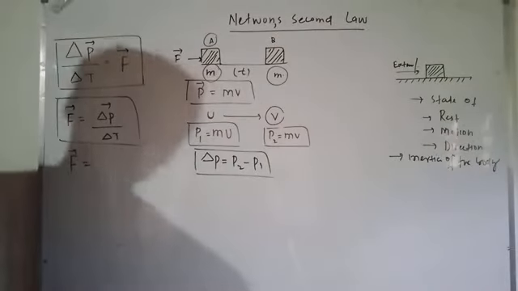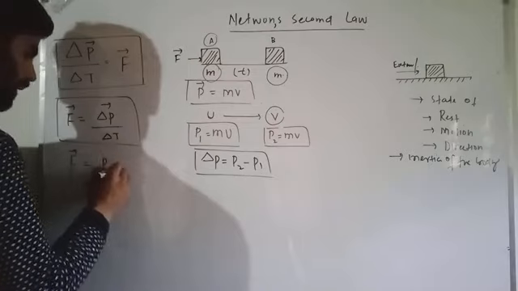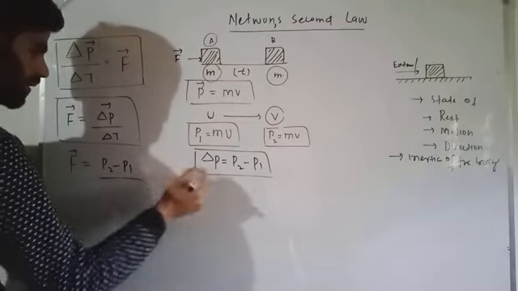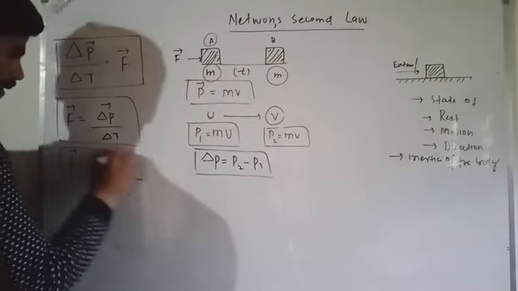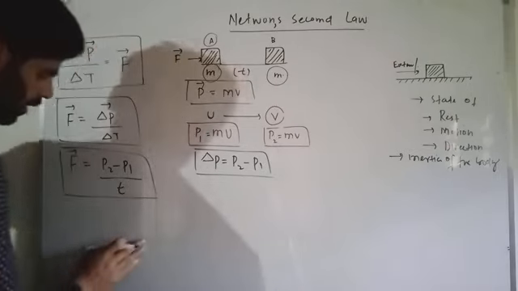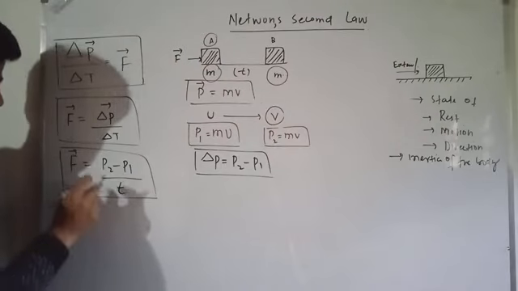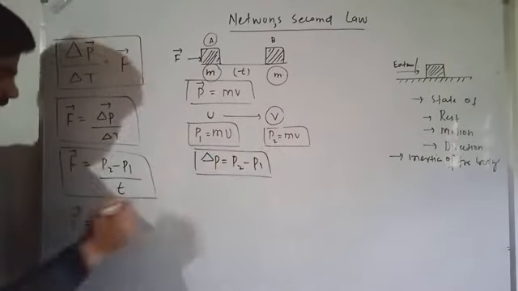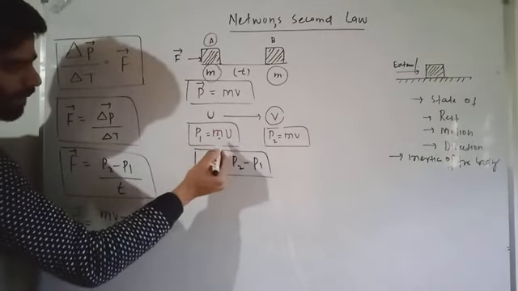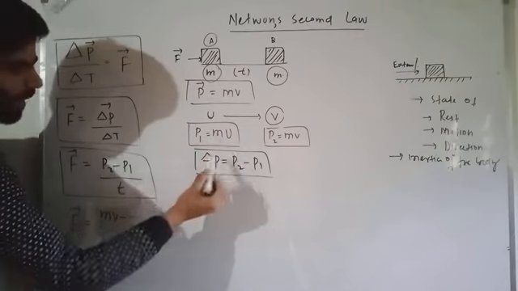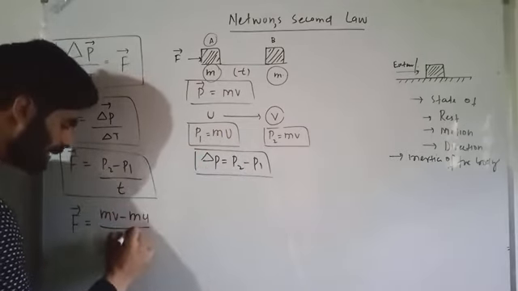After that, this rate of change of momentum is P2 minus P1 divided by the time t. What is the value of P2? That's m into v, minus the value of P1, which is m into u, all divided by t.